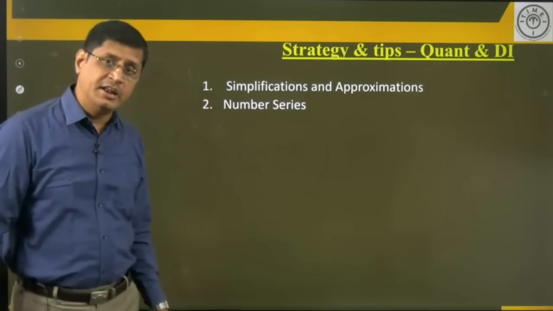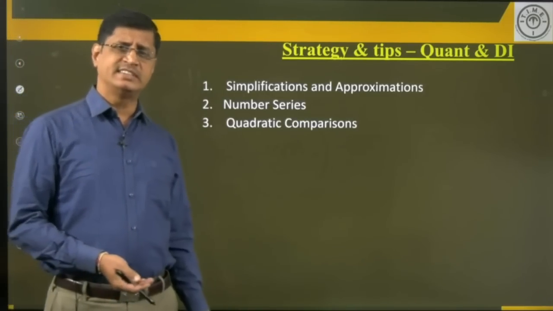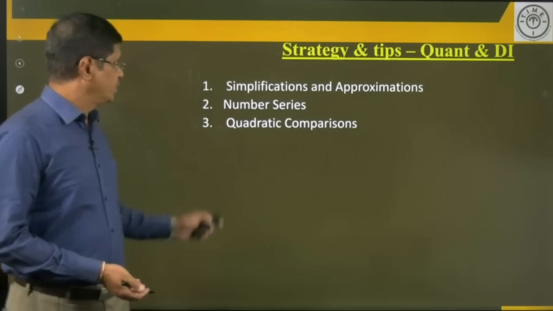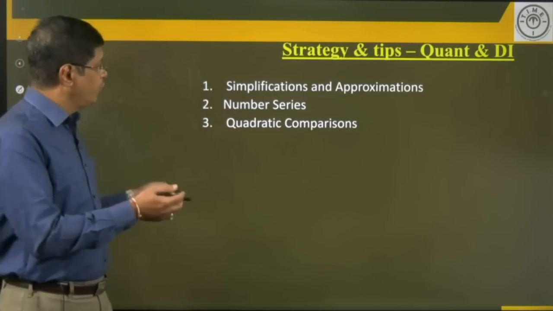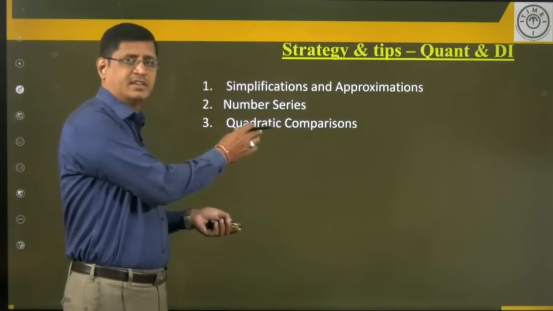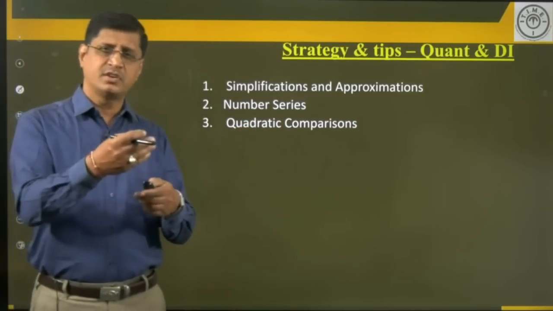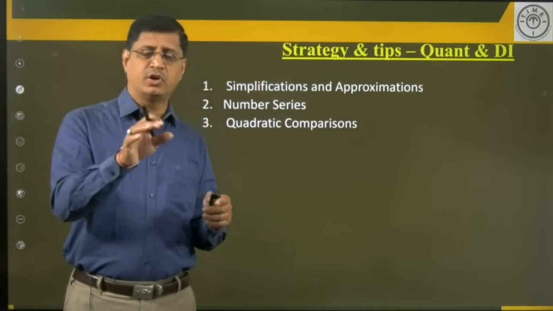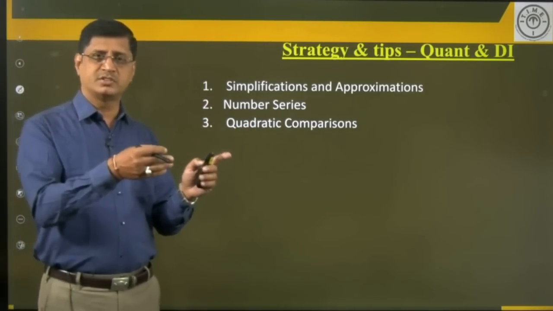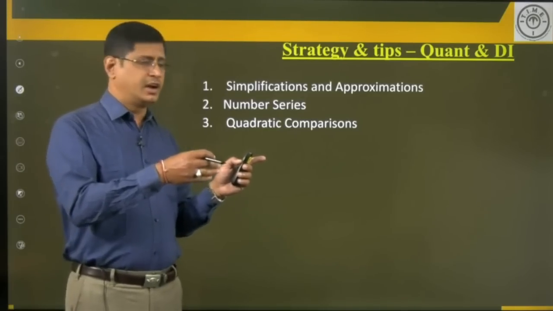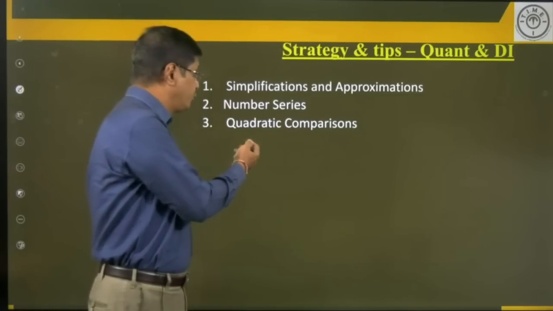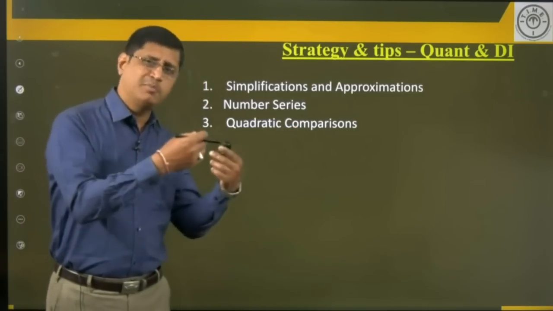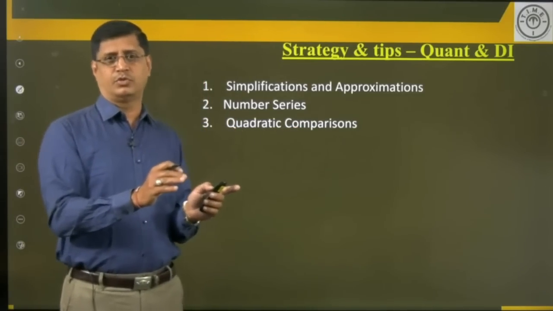Then try the number series, maybe a wrong series or missing series. Then try the quadratic comparison. Now, here I can say one thing. If you want to start with the quadratic comparison, after entering into the first page of the computer examination sheet, if you find a quadratic comparison question, please solve it, no problem, nothing is wrong.